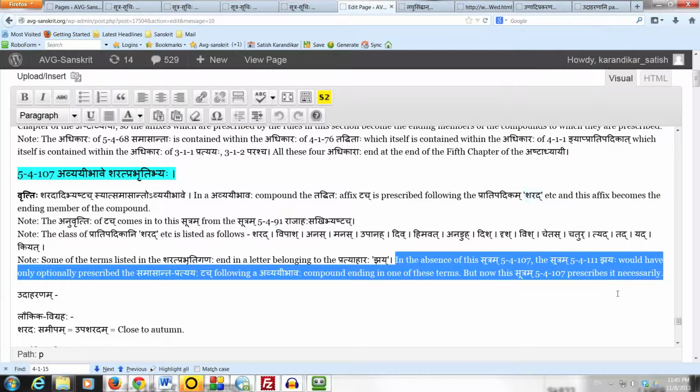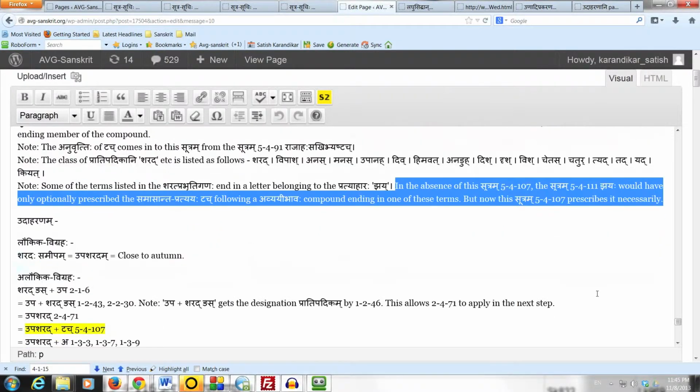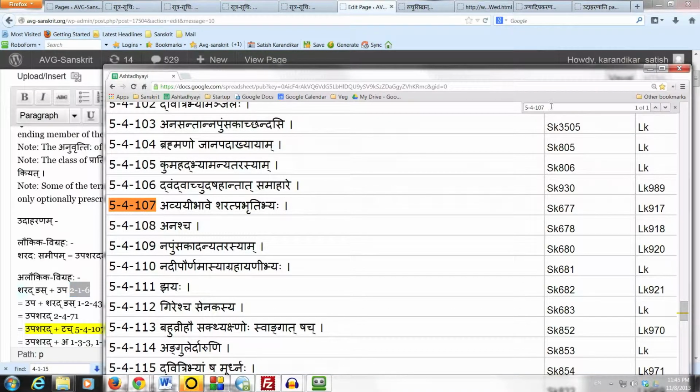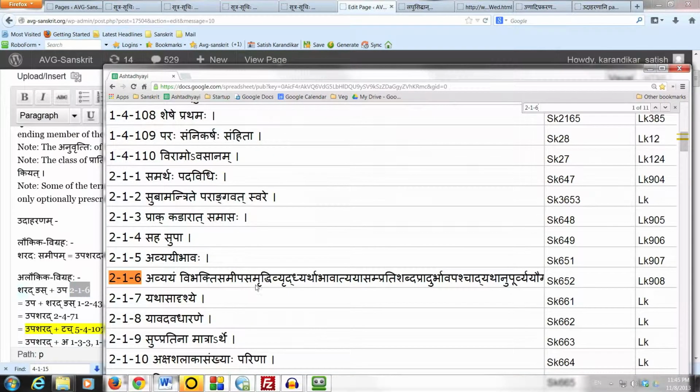The example here is Sharadas Samipam Upasharadam, close to autumn. This is the Laukika Vigraha Vakyam. The Alaukika Vigraha Vakyam is Sharad Nyas plus Upa. The compounding, of course, is authorized by 216. Here the avyayam upa is being used in the sense of samipe. The steps are going to be similar to those that we followed when we derived the compound pratipadikam upakrishna.